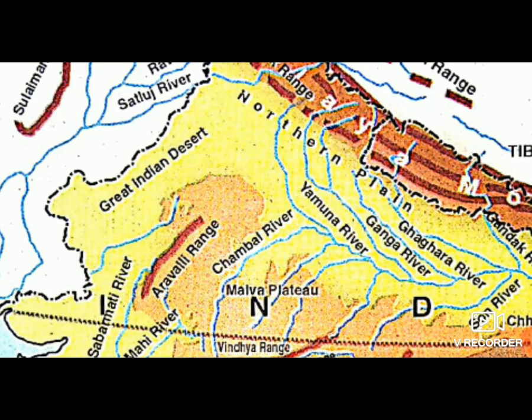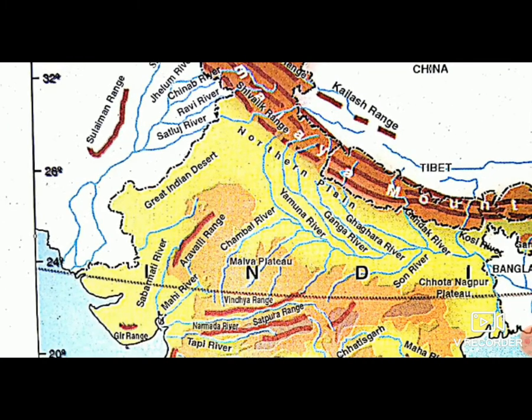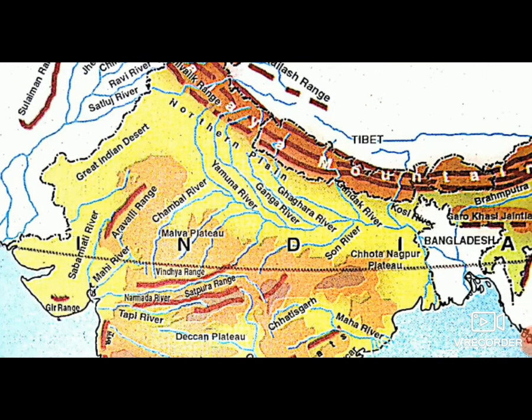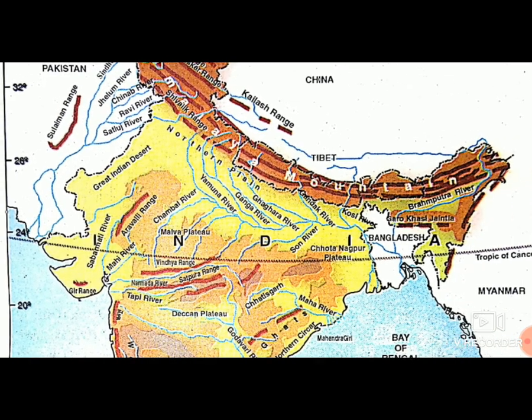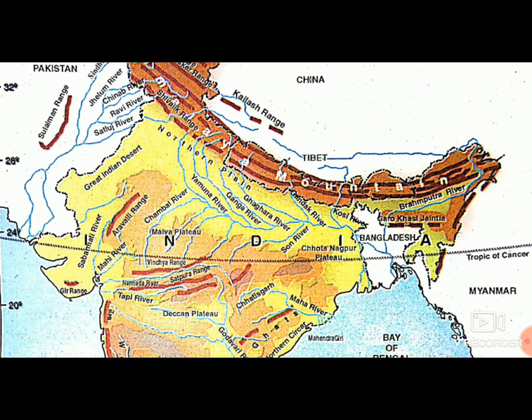To the south of northern plain there is an inverted triangular plateau of south. The land surface of this area is uneven and some parts of it are higher while some of it is lower. There are many mountain ranges and hilly regions in this area. Aravalli mountain range is in the northwest region, in which area one of the most ancient mountain ranges of the world is situated. Vindhya and Satpura mountain ranges are located to the southeast of it.